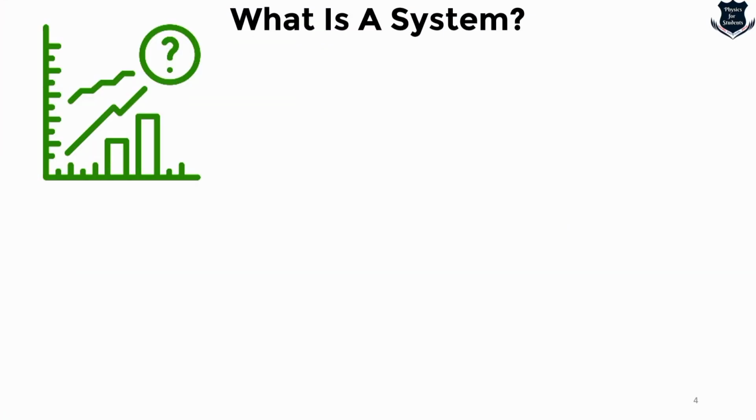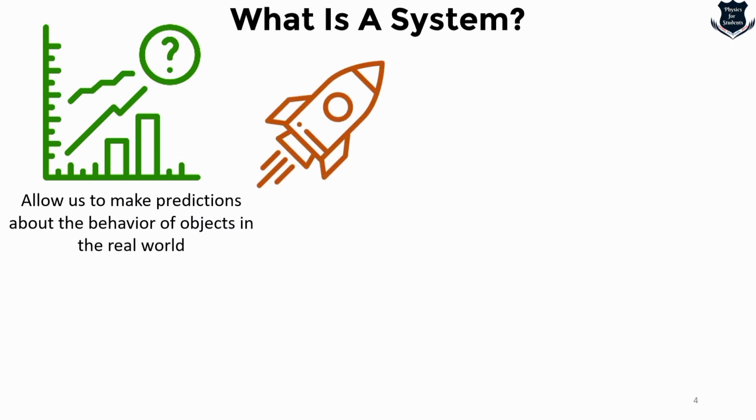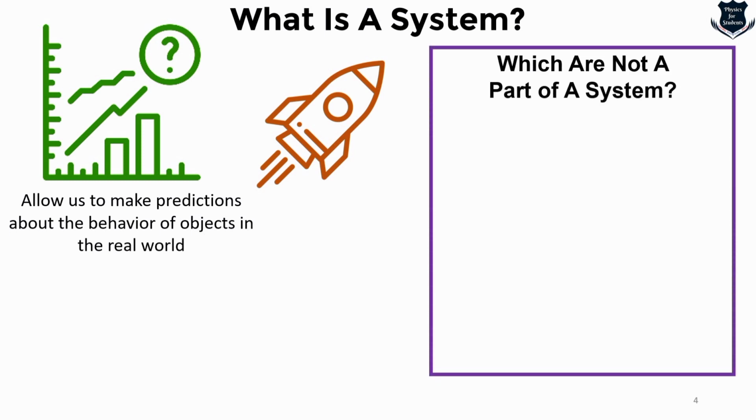Systems are also important in physics because they allow us to make predictions about the behavior of objects in the real world. For example, by studying the system of a rocket and its fuel, you can predict how far the rocket will travel. Now you might be thinking, what is not a system? Because we just talked about the system which allows us to make predictions.